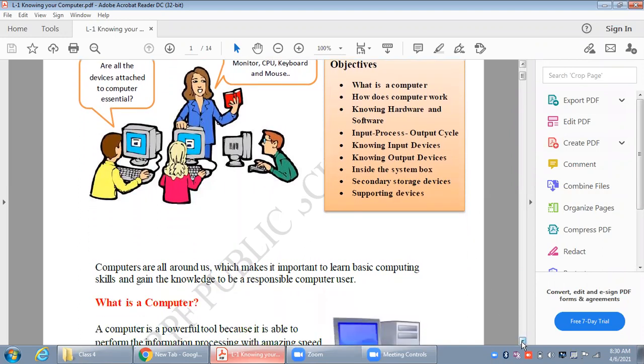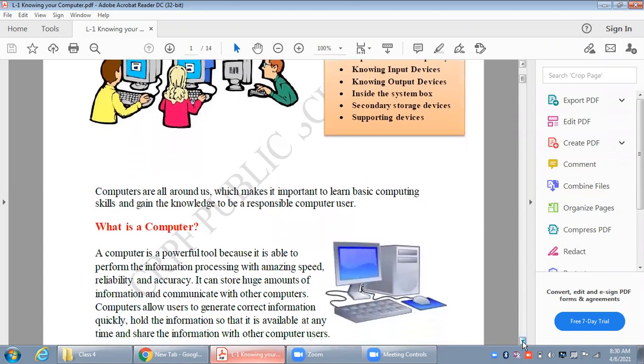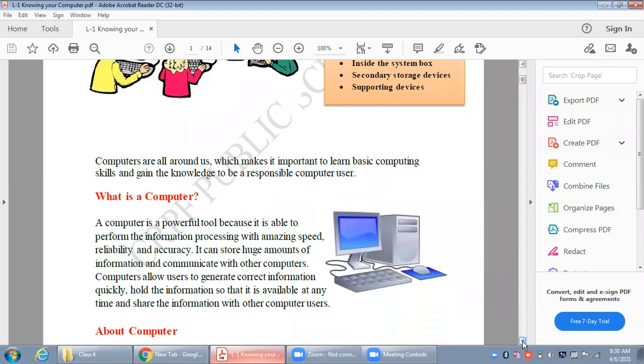So let us start with the first topic, that is what is computer. Everybody is already aware that computer is an electronic machine. But there are many electronic machines. So this is not a complete definition of computer because TV, fridge, whatever we see around us, we all are surrounded by electronic gadgets, electronic devices these days.